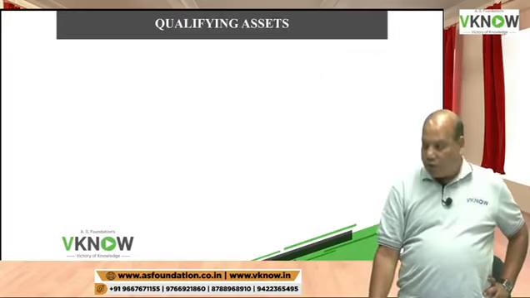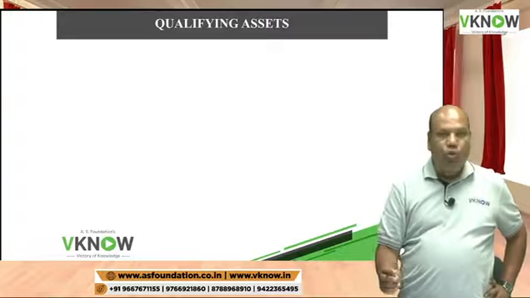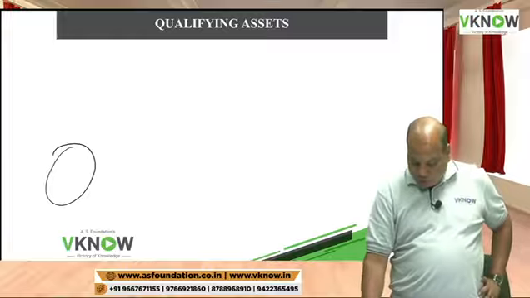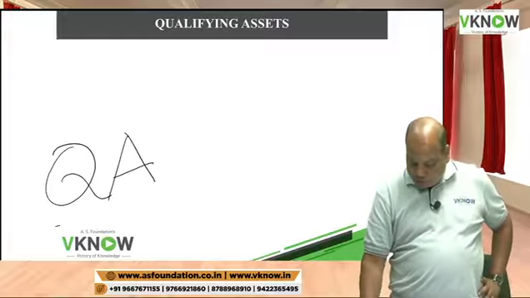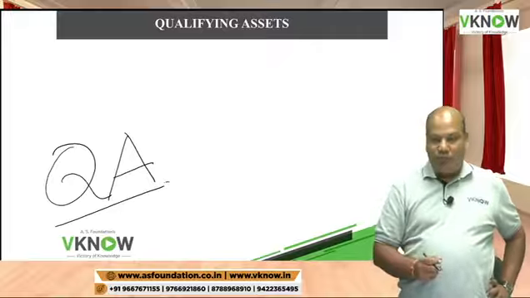Very good. Now the second definition we will complete today is qualifying asset. In short, we will write or speak QA, qualifying asset.